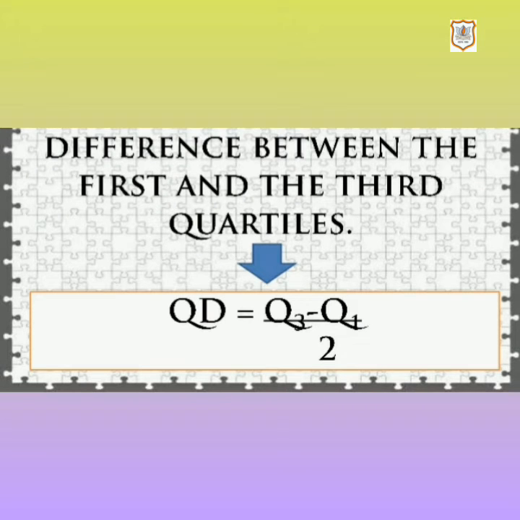Second is quartile deviation. The value obtained by dividing the difference between the third quartile, Q3, and the first quartile, Q1, by 2 is called quartile deviation. It is denoted by QD. It is also known as the semi-interquartile range. So the formula for QD is Q3 minus Q1 divided by 2. The difference between the first and third quartile divided by 2 is QD, quartile deviation.